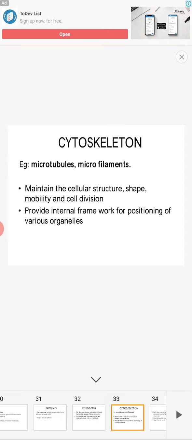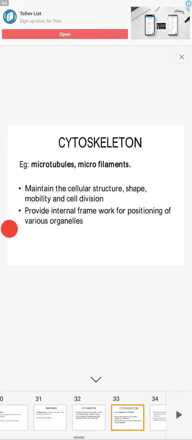They maintain the cellular structure and shape. They are also required for cell division and motility. They provide an internal framework for positioning various cell organelles.